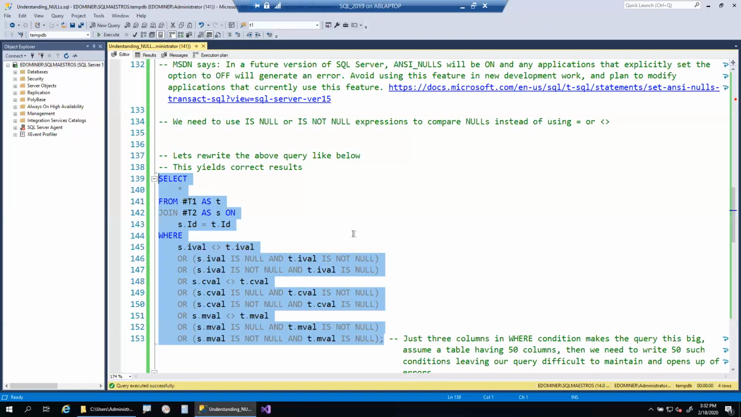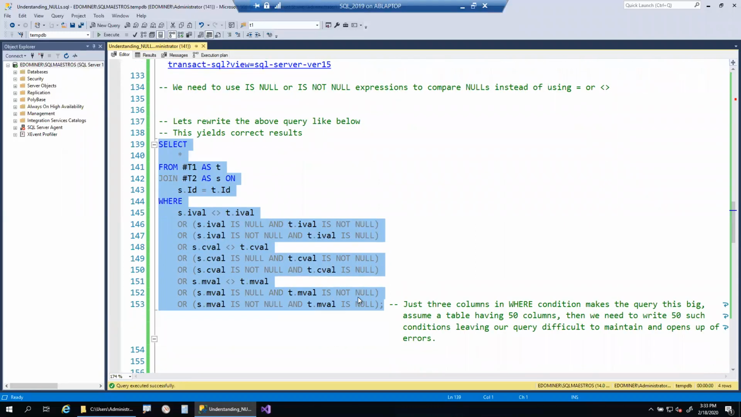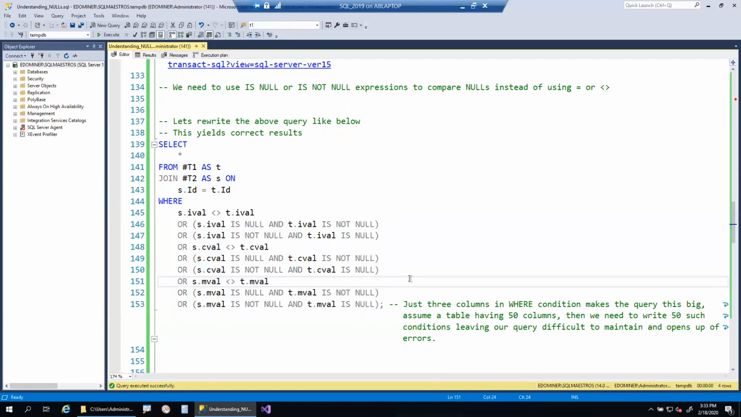But what is the problem with this approach? Because we just have 3 columns to compare and our query is already long. And if you take production size tables where you have hundreds of columns, and sometimes 50, 60, 70, 80, 100 columns, and if you want to compare all the columns, then you need to write 3 conditions for each column. So over a period of time, your query will become very, very huge, and it is very difficult to maintain, and you will get constant errors while maintaining this particular code. So this query yields correct results, but maintenance of this particular query will be a little difficult. So we need some other alternative for the same query to avoid all these maintenance issues.